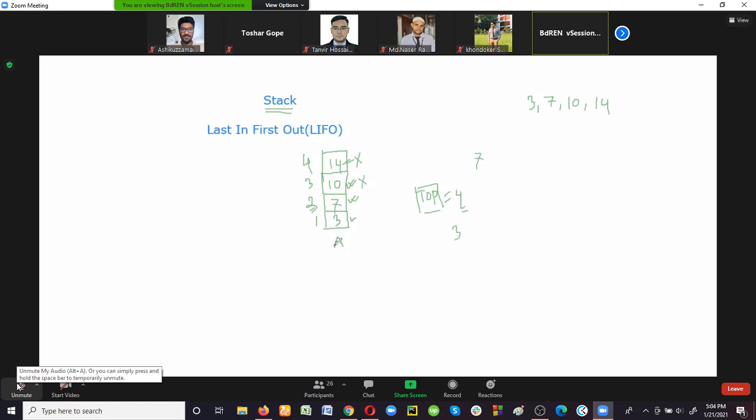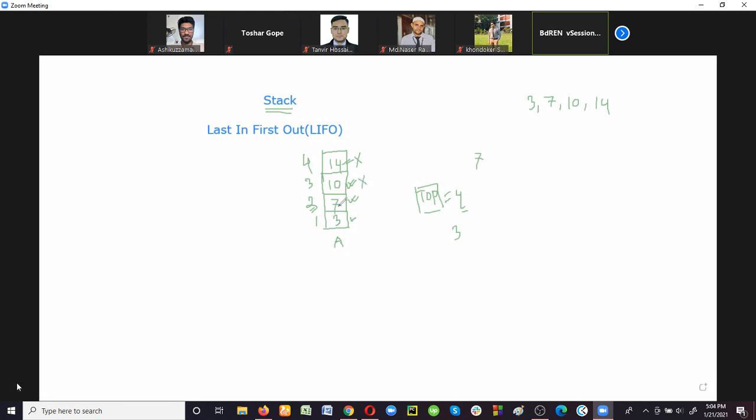After that, in this stack there are only 2 data elements and 7 is the topmost data element. So now we can delete 7. Okay, so stack is a data structure where insertion, deletion, and all the other operations should always be done at only one end, that is the rear end or top of the stack. Clear?